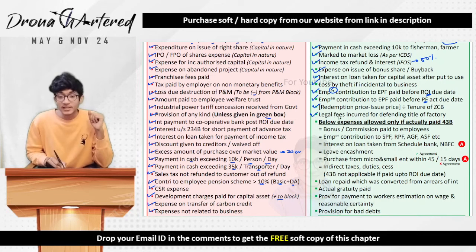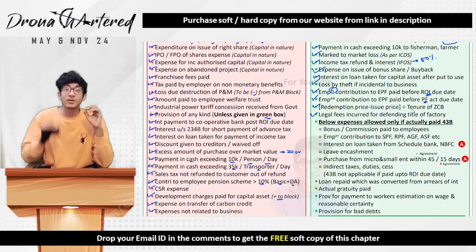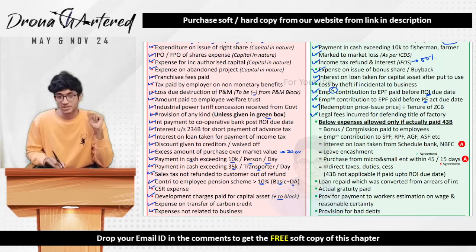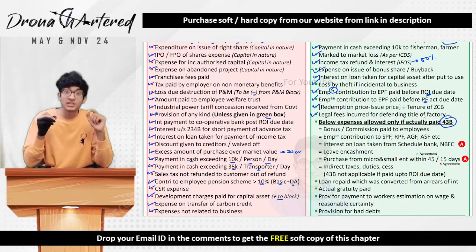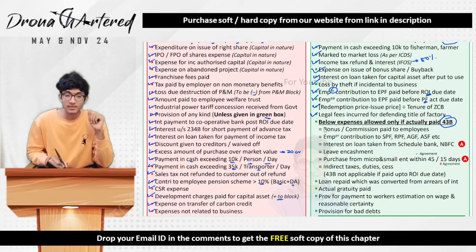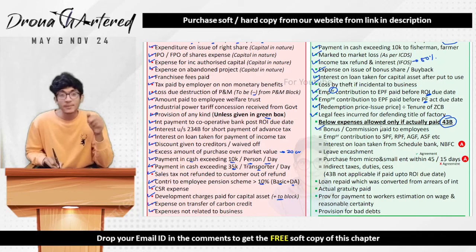Next, legal fees incurred for defending title of factory. Any legal fee that you have incurred for defending the title, that means to prove that yes, this factory is mine, that legal fees will also be allowed as a deduction. Below expenses are allowed only if actually paid. That is your section 43B. So section 43B specifies certain expenses which should be allowed as deduction only if you have actually paid those expenses. Any bonus or commission paid to employees is only allowed on payment basis.